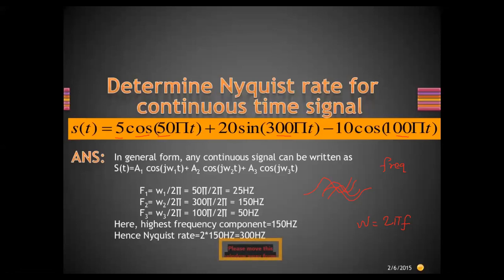Now we see that this is the general representation of a continuous signal. S of t can be written as a1 cos omega 1 t plus a2 cos omega 2 t plus a3 cos omega 3 t. There may be n number of such components, but for the sake of understanding, we are considering only three components. So in case of the first, omega 1 is equal to 2 pi f1.